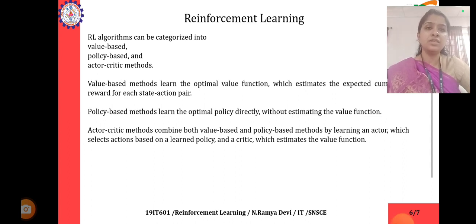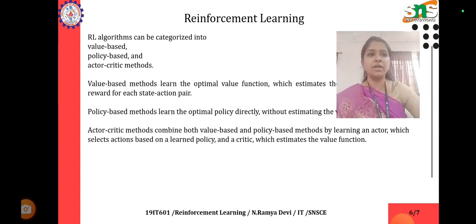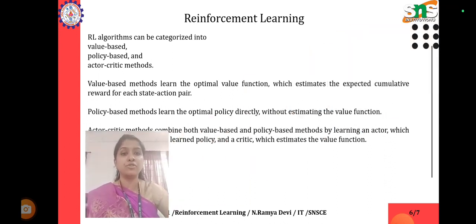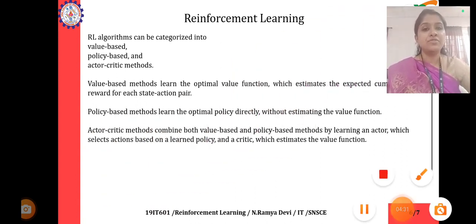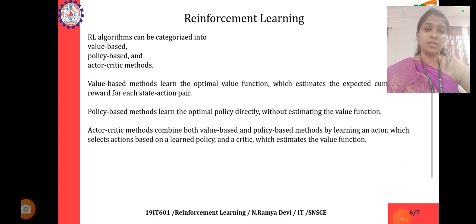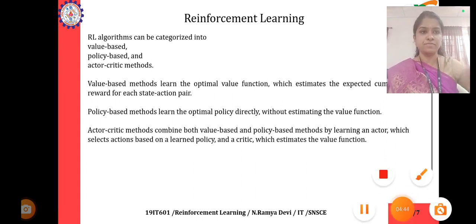Value-based methods learn the optimal value function, which estimates the expected cumulative reward for each state-action pair. Next, policy-based methods learn the optimal policy directly without estimating the value function. Finally, actor-critic methods combine both value-based and policy-based methods by learning an actor, which selects actions based on a learned policy, and a critic, which estimates the value function.